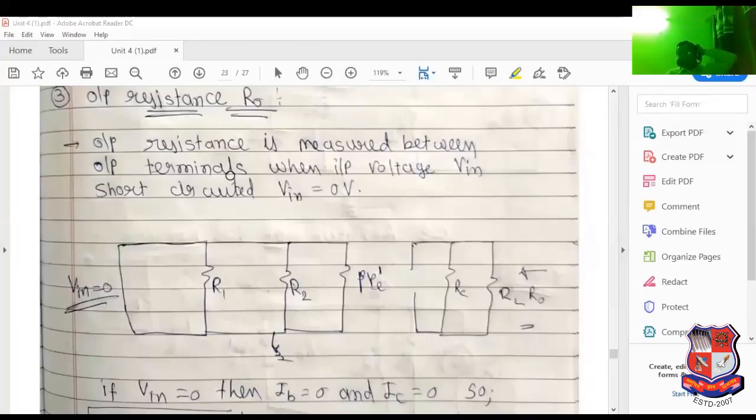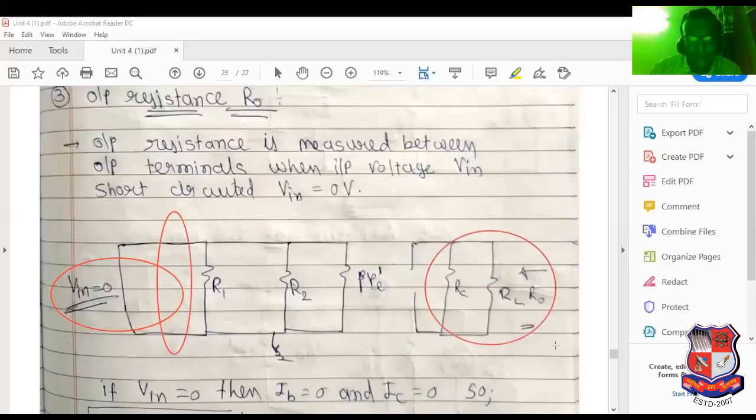If you want to measure the output voltage, at that time make the input voltage equal to short circuit. I have marked it here with a circle. See this. So R1 parallel R2 cannot be considered. Current can only flow in this particular portion. So RC parallel RL is the final equation of output resistance.